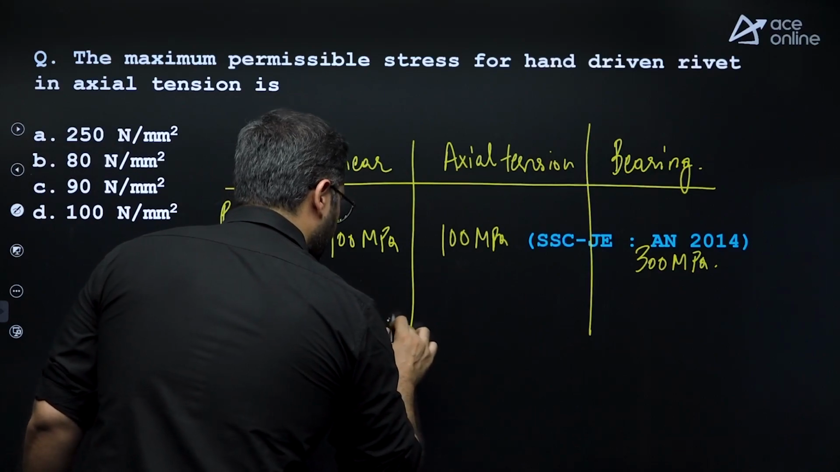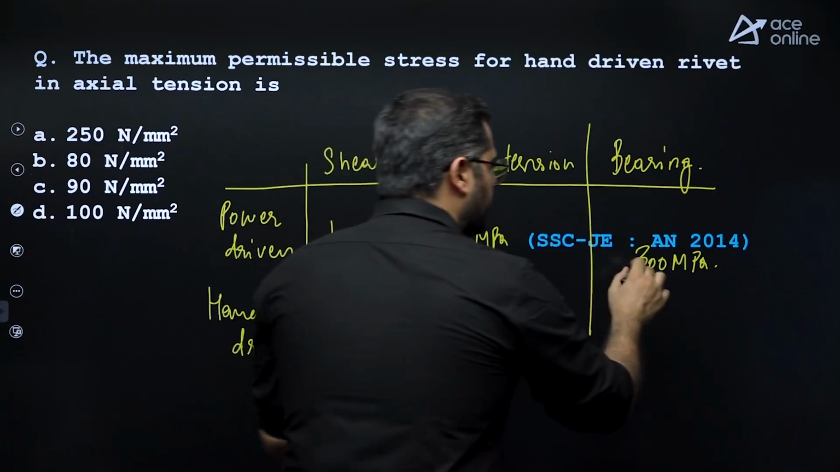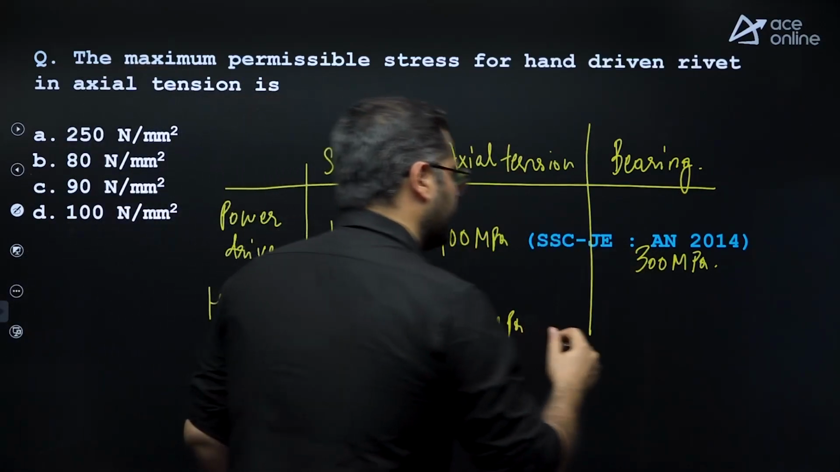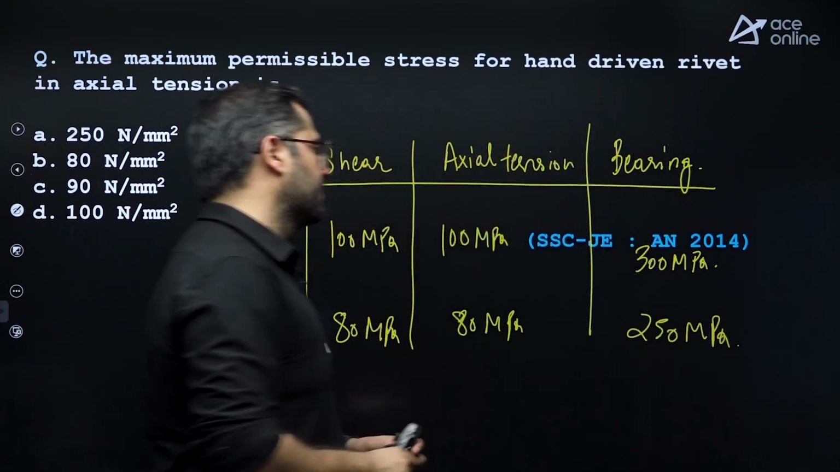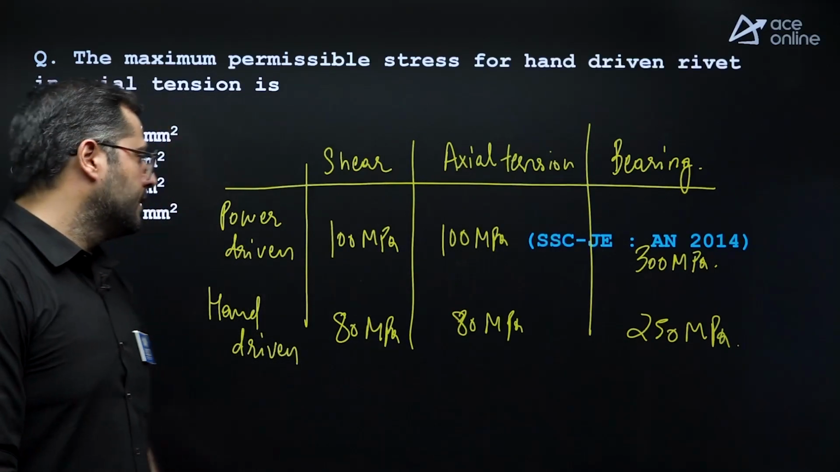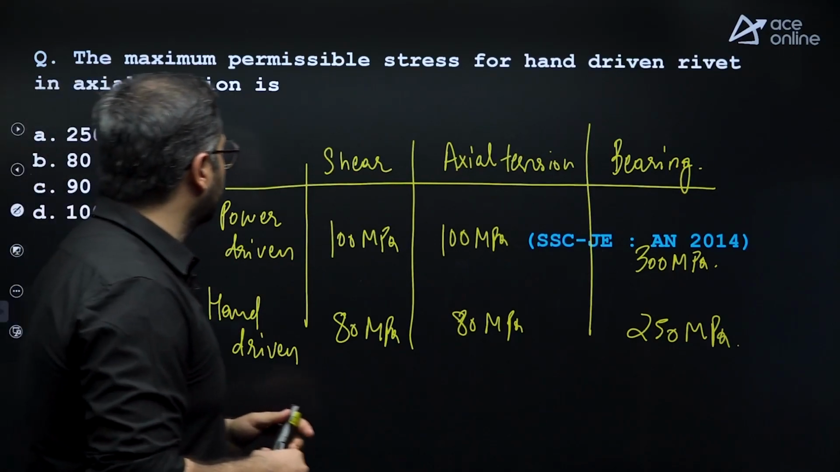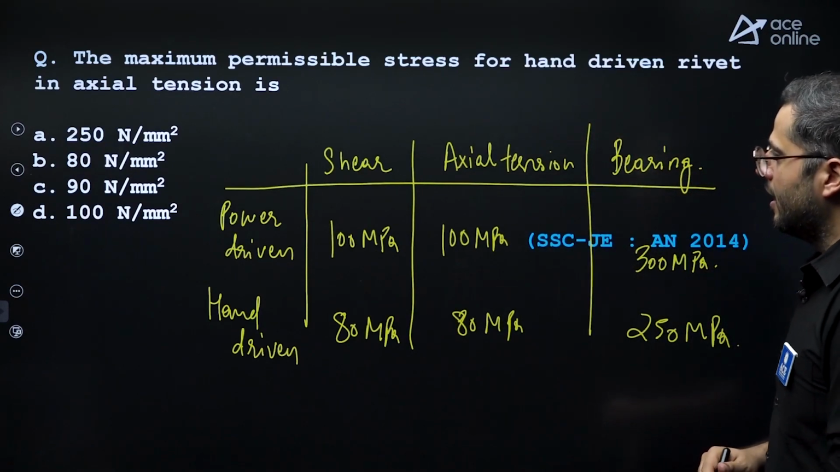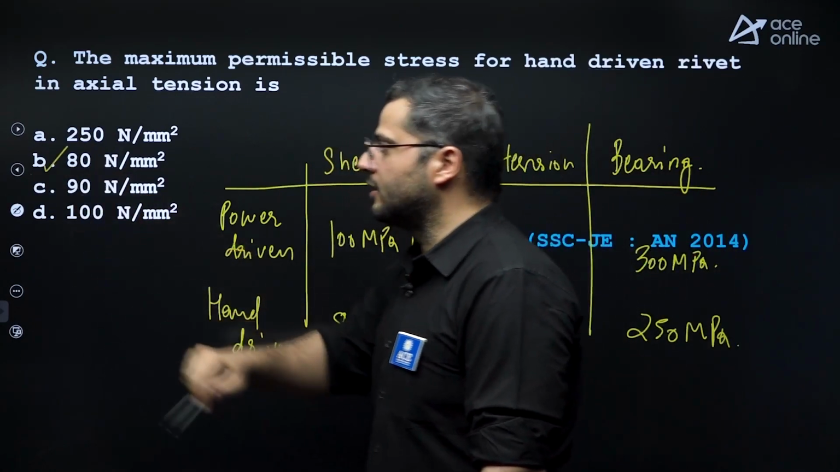80 MPa. This is also 80 MPa. And when you reduce this by 20%, now this will be 240. But in code, this is mentioned as 250 MPa, right? So hand-driven rivets have 20% less strength than power-driven rivets. So they are asking the maximum permissible stress for hand-driven rivets in axial tension, right? So axial tension, hand-driven, 80 MPa. So option B is correct over here.